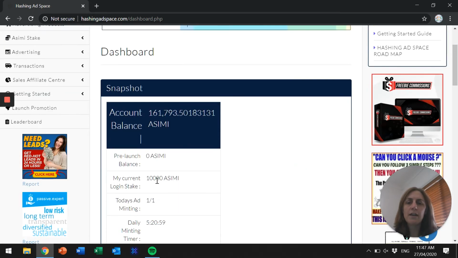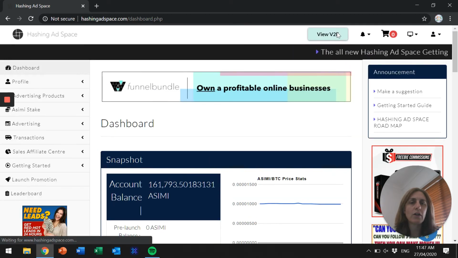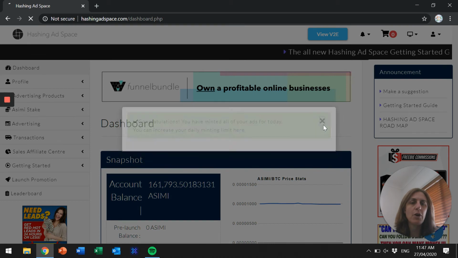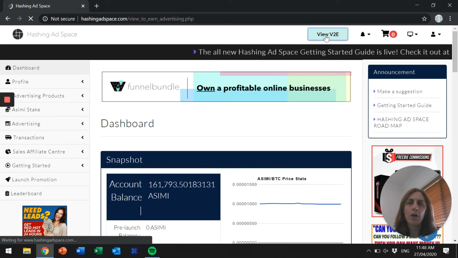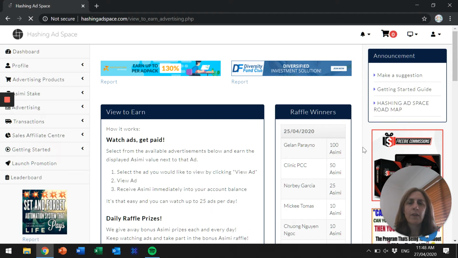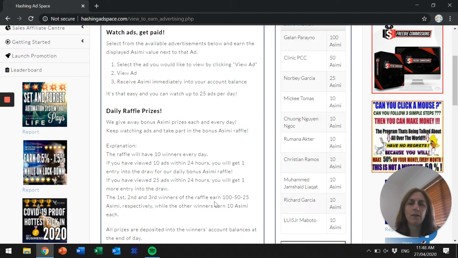So as you can see, I've already minted my ad for today. So if I click on that, it'll tell me that I've already minted my ad. But if we come back and click on view to earn, I haven't done this today yet. So as you can see, there's an explanation on how it all works, and we have daily raffle prizes.